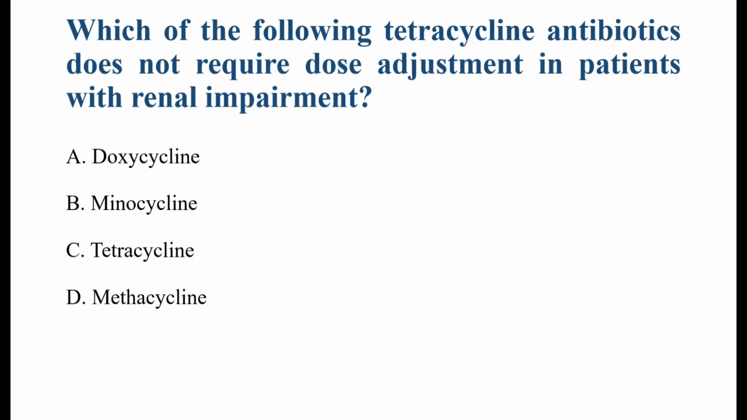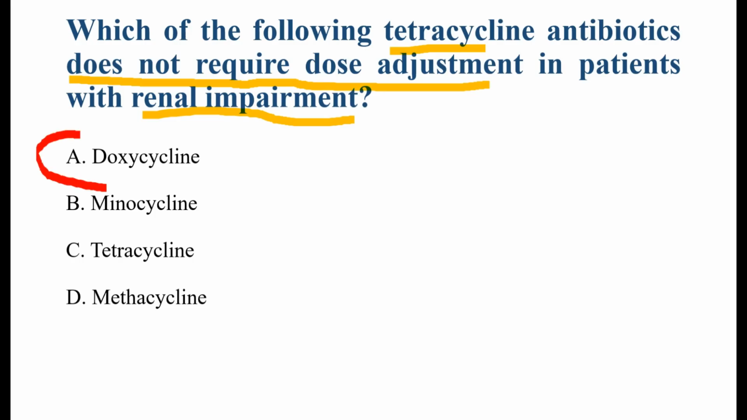Now the next question is, which of the following tetracycline antibiotics does not require dose adjustment in patients with renal impairment? The important keywords are tetracycline antibiotic, renal impairment, that is kidney disease, and does not require dose adjustment. So this question is asking which tetracycline can be safely used in patients with kidney failure without reducing the dose. The options are doxycycline, minocycline, tetracycline, methacycline. The correct answer is option A, doxycycline.